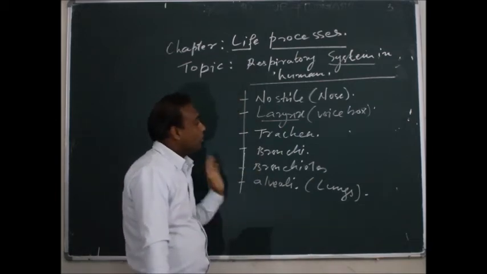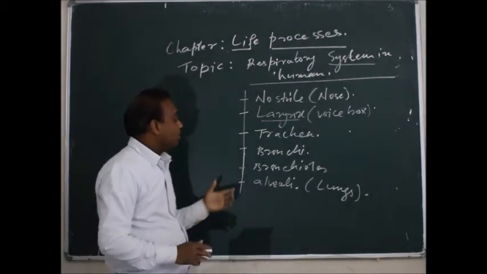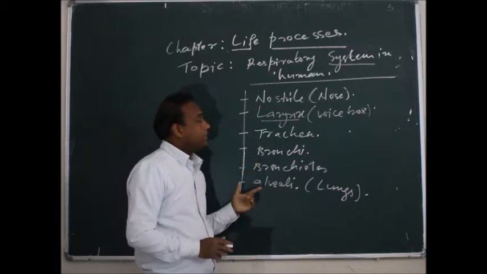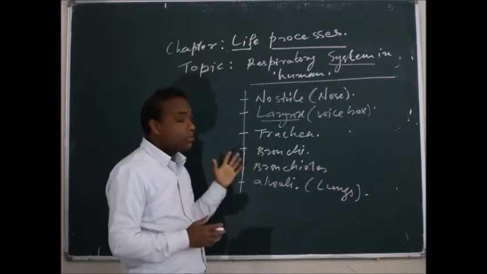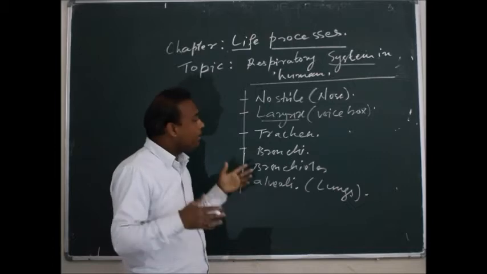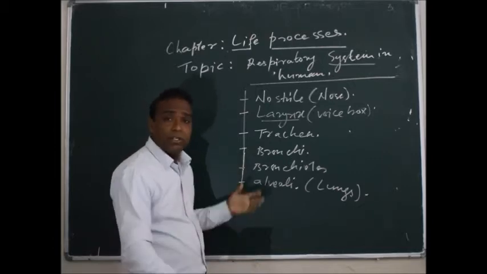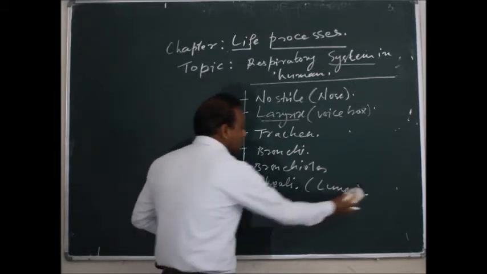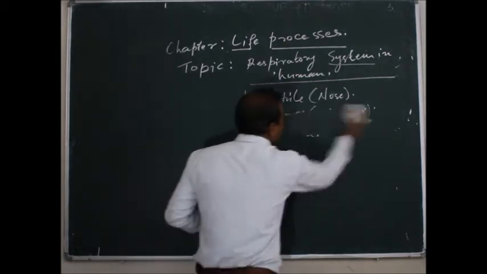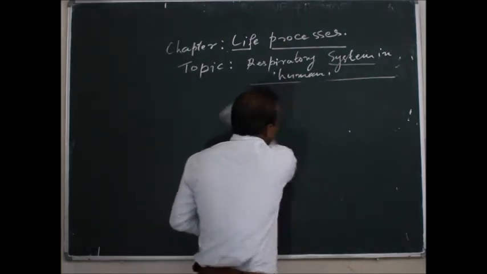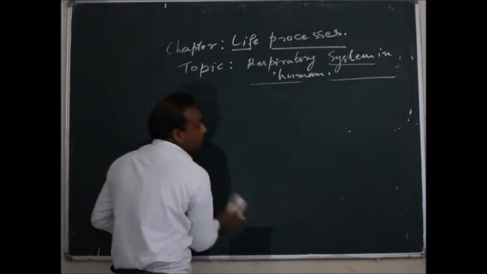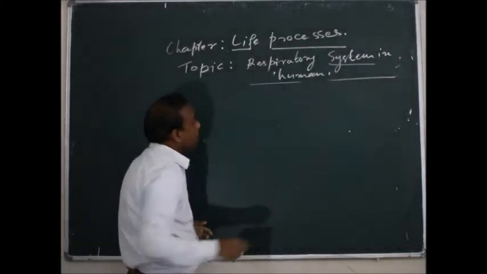Now we are going to learn how these organs work, what their functions are, and how respiration takes place in human beings. So I will draw a diagram, and after that I will explain how respiration takes place in the human body.